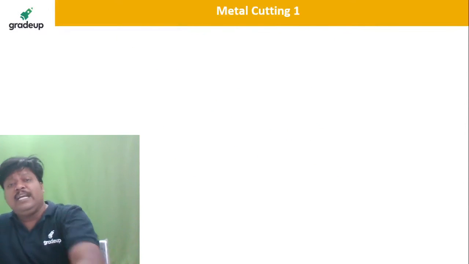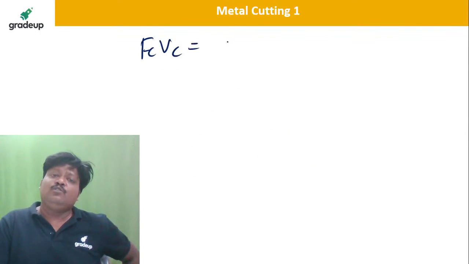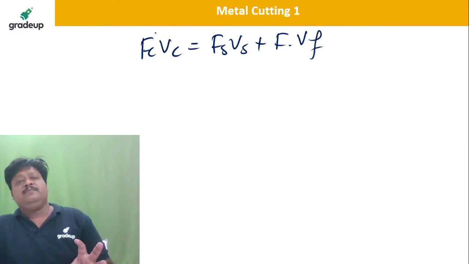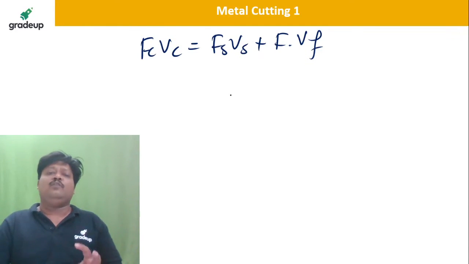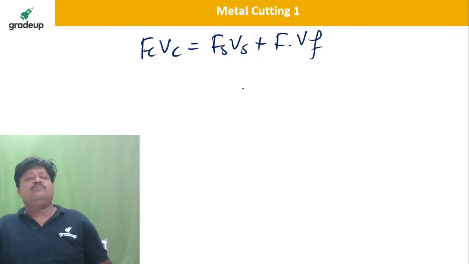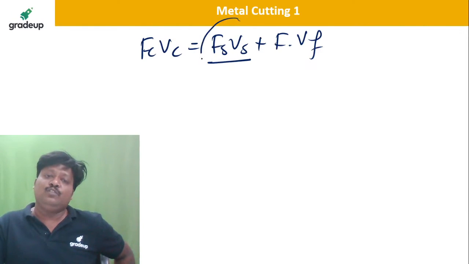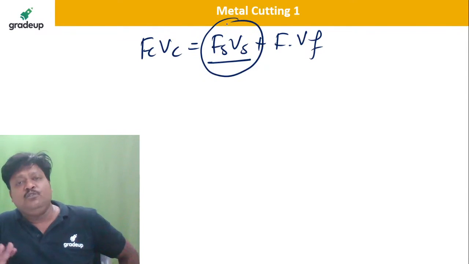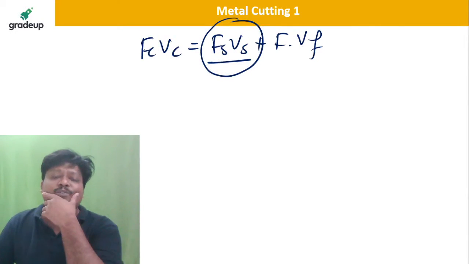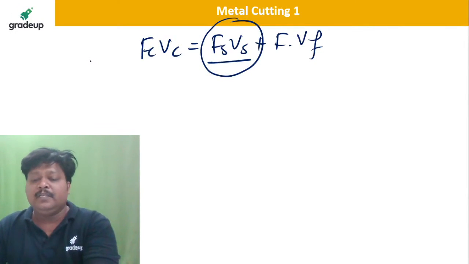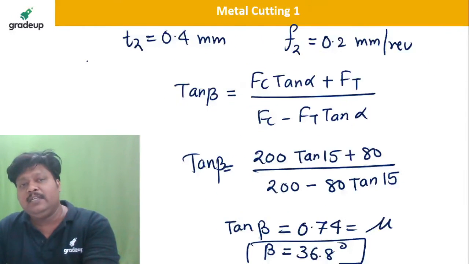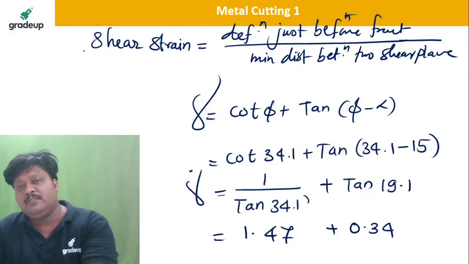You also know that FC VC is equal to FS VS plus F into Vf. So the total work done, cutting force into cutting velocity, is the summation of work done in friction plus work done in shear. Now, very importantly, you need the shear force and shear velocity. Can you calculate the shear force for the given data? You know FC, you know FT, and you know all the angles.